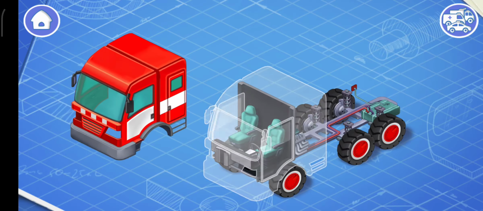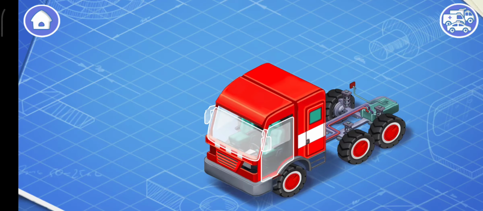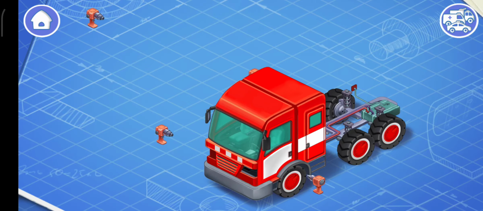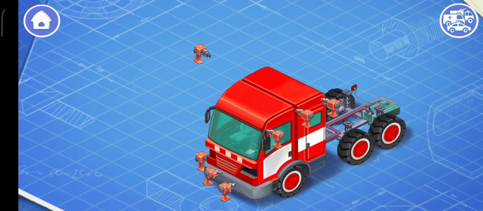Now let's install a cabin. The cabin is a separate part of a car. The car's driver sits in the cabin. Install the headlights. The lights illuminate a road in the dark.